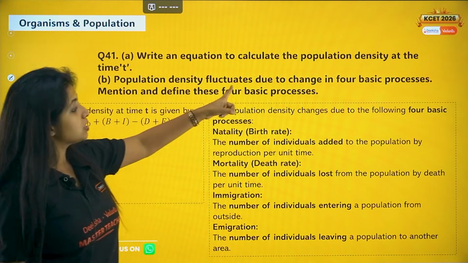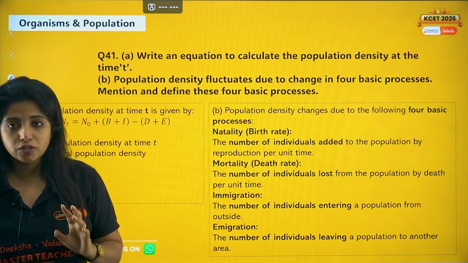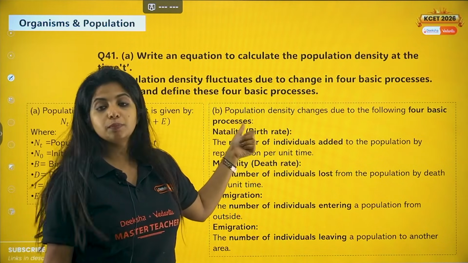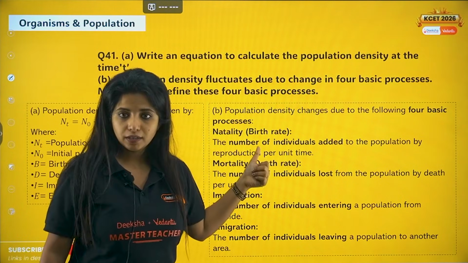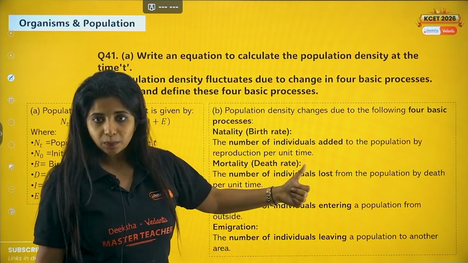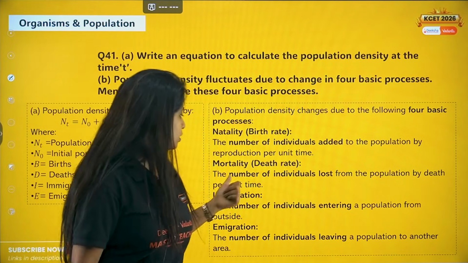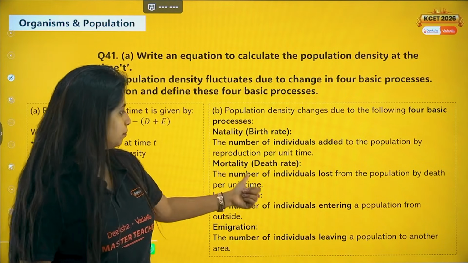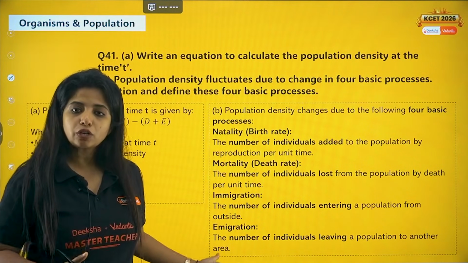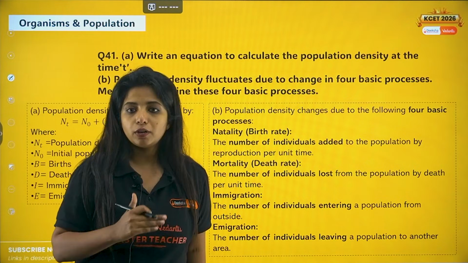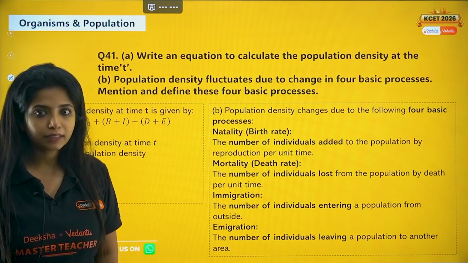Now population density fluctuates due to change in 4 basic processes. Mention and define the 4 basic processes. So natality, that is the birth rate. It is the number of individuals added to the population by reproduction per unit time. Mortality, the death rate, is the number of individuals lost from a population by death per unit time. Immigration, the number of individuals entering a population. Emigration, the number of individuals leaving a population. All of them put together, you have to give the answer.